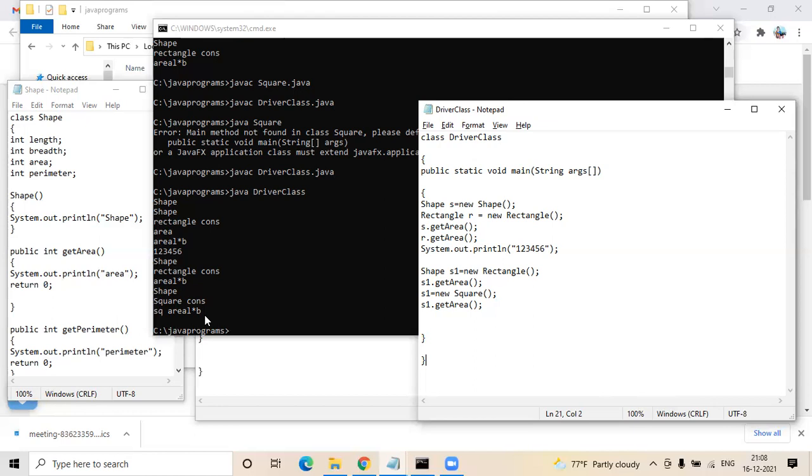So the basic advantage of doing the below behavior is, whenever you're writing some methods and we are passing the respective objects as shape or rectangle or triangle, in that case, you don't need to have multiple overloaded methods with the different attributes of your child classes. You can still have only shape as your parameter, where you can pass any type like rectangle, square, or any type of shapes as the object to that particular method to get it invoked.